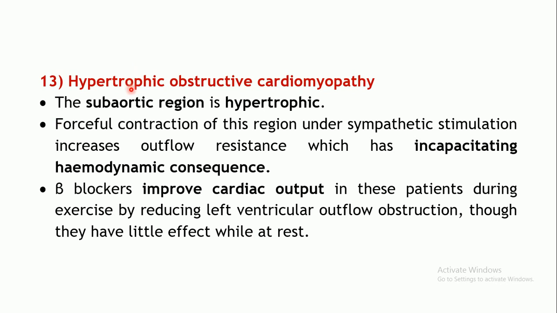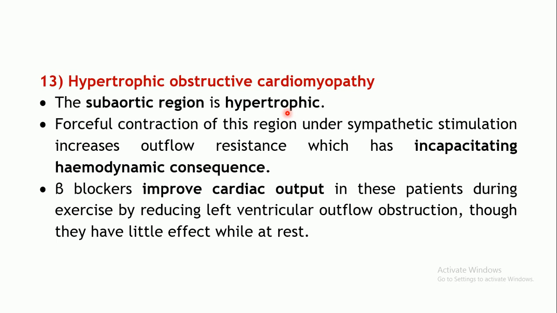Another use of beta blockers is hypertrophic obstructive cardiomyopathy. In this particular situation, the subaortic region is hypertrophic. Hypertrophy is increase in the size of a particular tissue. So in the aortic region there may be hypertrophy in the wall of the aorta. Whenever there is contraction of the heart, it will pump the blood into this aorta, right?